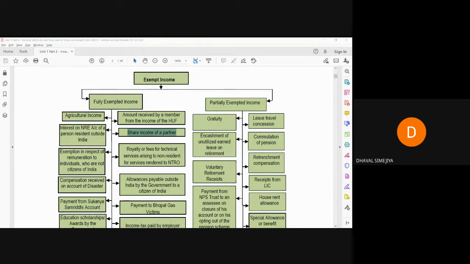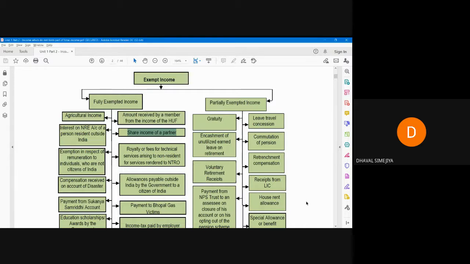So, in last lecture, we have seen that partnership firm are supposed to pay tax at the rate 30%. So, the remaining amount will be 70,000 rupees. So, this 70,000 rupees will be distributed to three partners in their profit sharing ratio. So, on which tax will not be payable again.